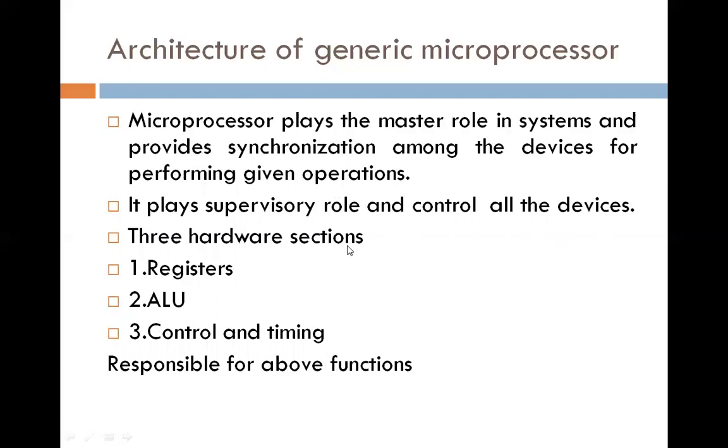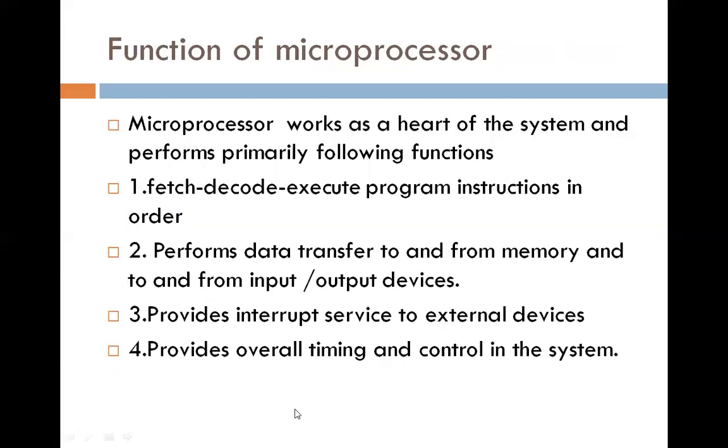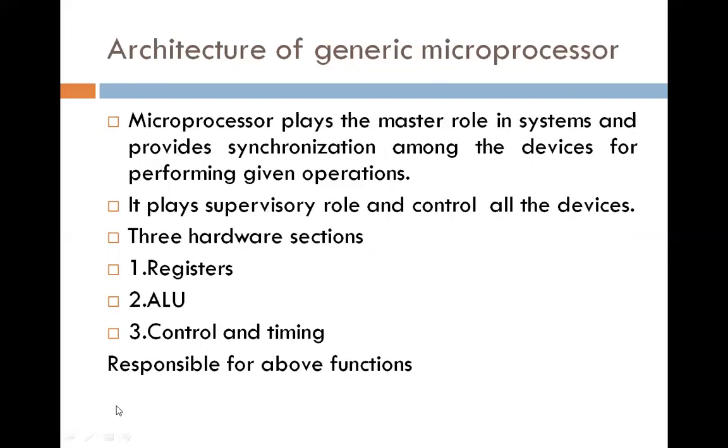There are three hardware sections in a generic microprocessor: registers, ALU, and control and timing signals. These three sections are responsible for the above functions: fetch, decode and execute, perform data transfer, provide interrupts, and provide overall timing and control of the system.